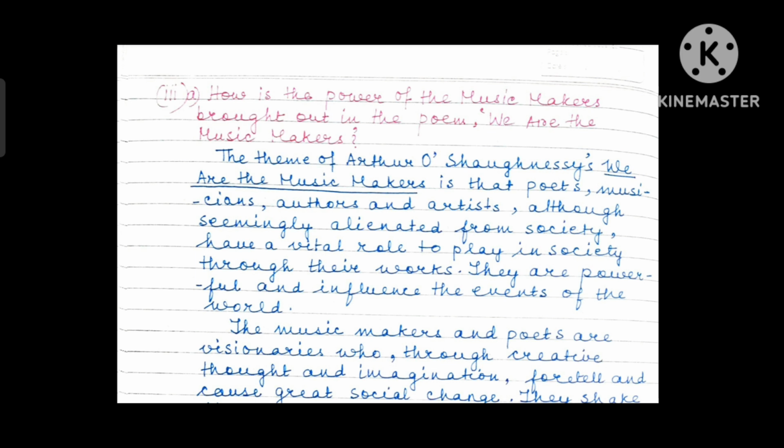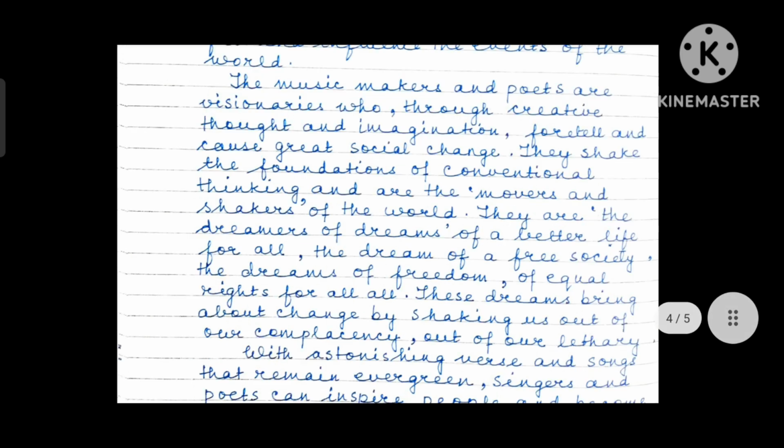And another thing, always underline the name of a text or put the title within quotes. They are powerful and influence the events of the world. This is an interesting introduction. And next, always change paragraphs.